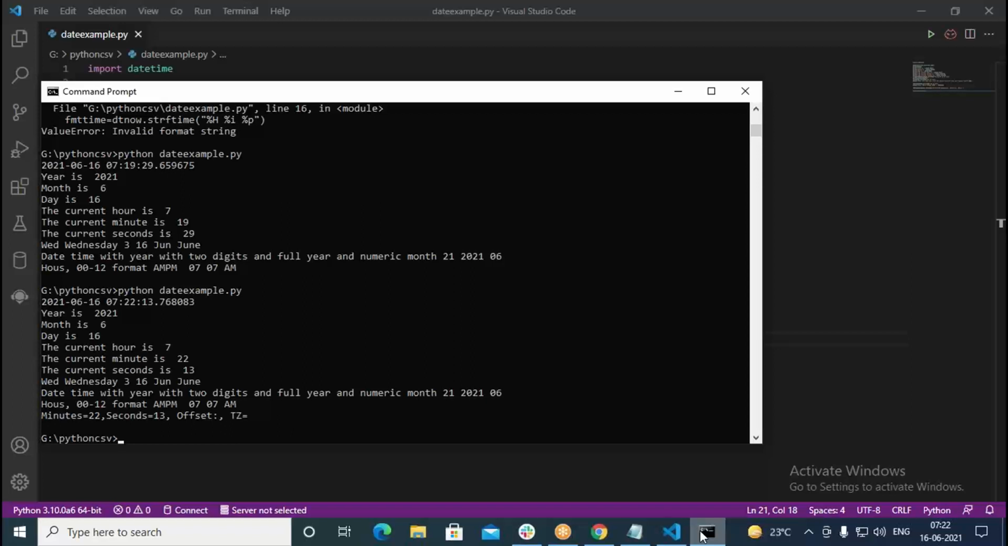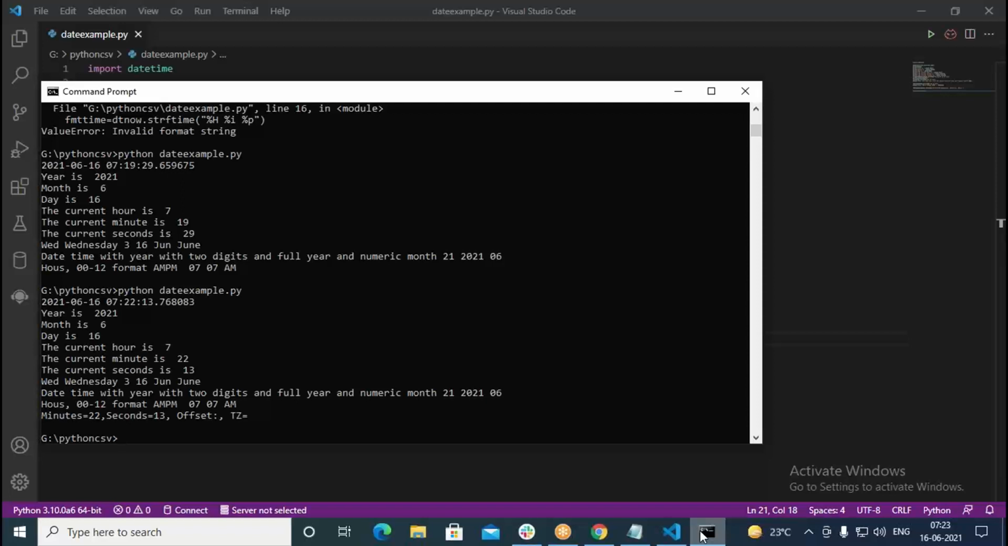But using %Z uppercase, you can actually print the time zone. Similarly with %z lowercase, you can get the UTC offset time. So this is basically formatting the date. Date and time you can format using strftime. These are all predefined types.